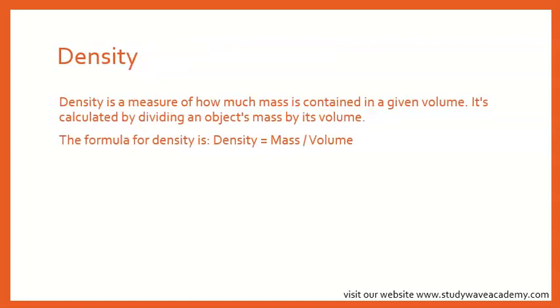Density is a measure of how much mass is contained in a given volume. It's calculated by dividing an object's mass by its volume. So the formula for density is mass over volume. Density is the measure of how much mass is packed into a given space. It's like how tightly things are packed together. And the formula for density is mass over volume.